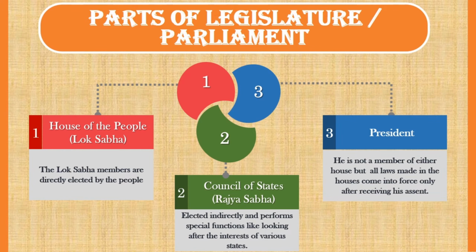The third part is President. Although the President is not a member of either house, all laws made in the houses come into effect only after receiving the President's assent. These three parts of Parliament play important role in lawmaking process. First, a bill is passed in both the houses independently. Then, the law comes into effect after the bill is signed by President.